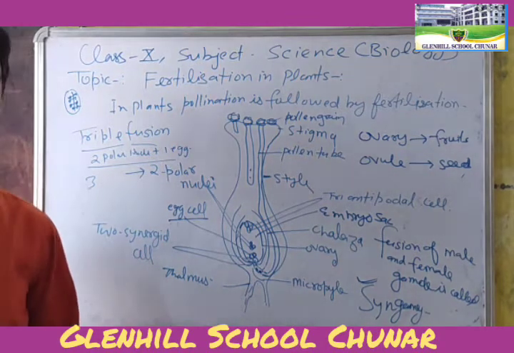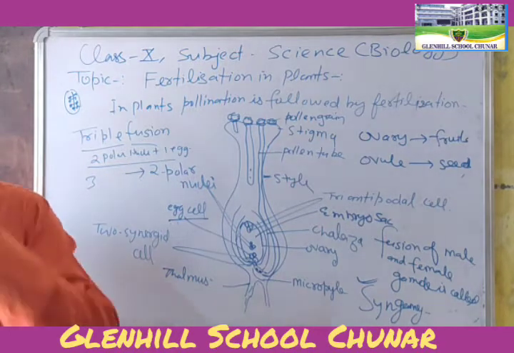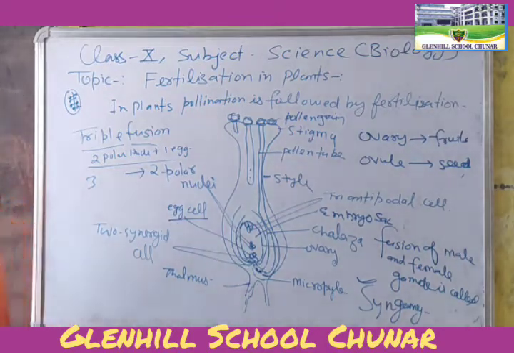So double fertilization leads to triple fusion, formation of triple nucleus. Okay. I hope you all understood about this.